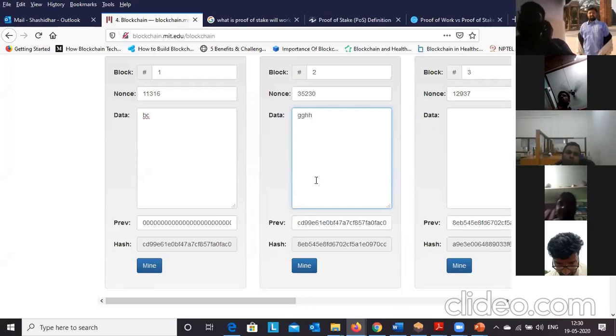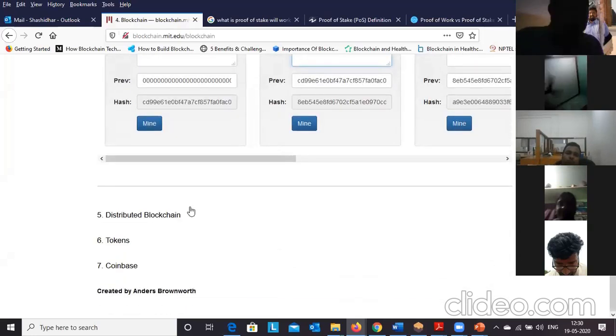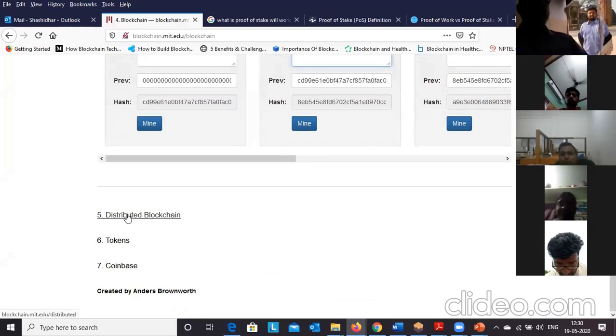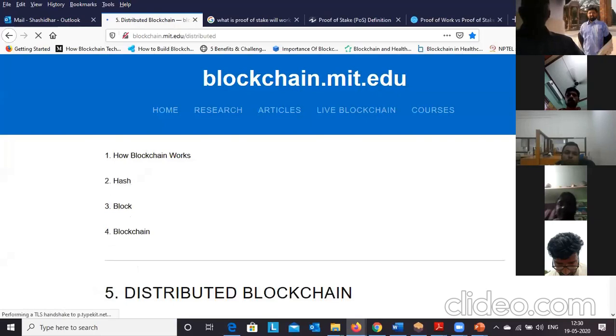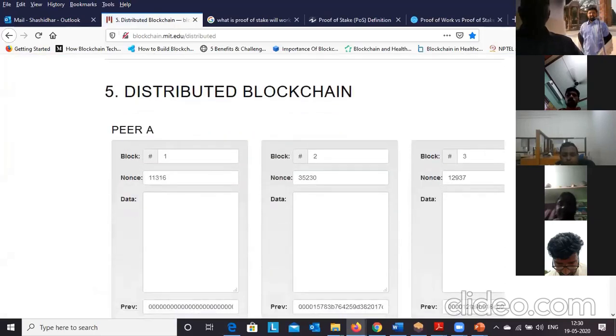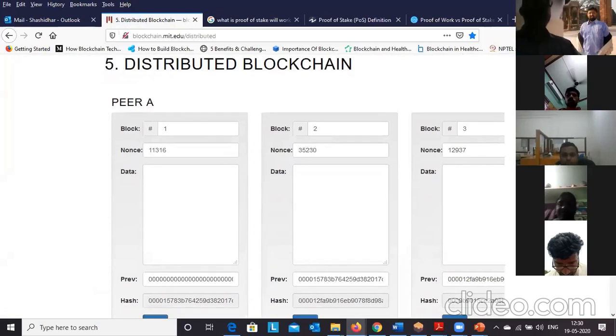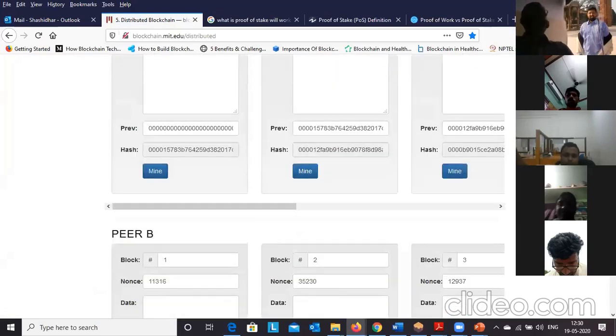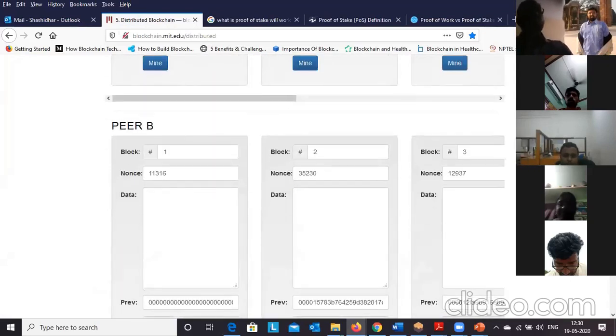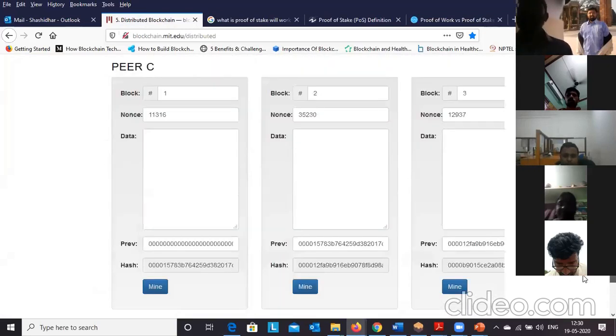This previous hash is the link. So this is the chain. The previous hash will behave as a chain in the block. Let us discuss more about blockchain. Here we have a distributed blockchain. Here there is not only a single peer. The different nodes will be distributed across different peers or nodes. So this is peer A, now peer B. Like that, this is a distributed blockchain.